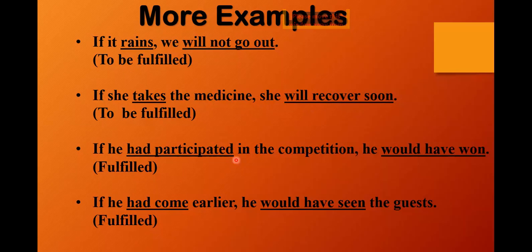Look at the third example. If he had participated in the competition, he would have won. Now, this is a fulfilled condition. This is something that has already happened. It's in the past perfect tense. If he had participated in the competition, had participated is a past perfect tense. He would have won, would have is again my main clause with the third form of the verb here. Okay, he would have won.